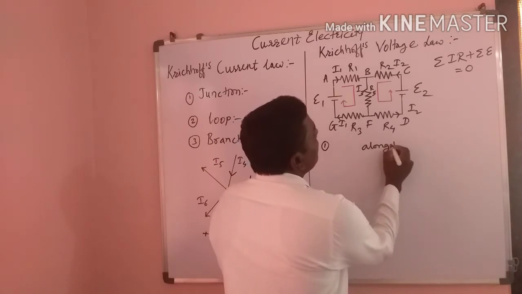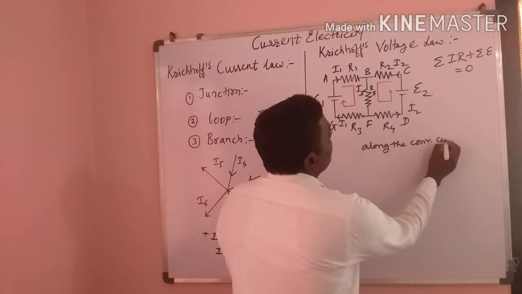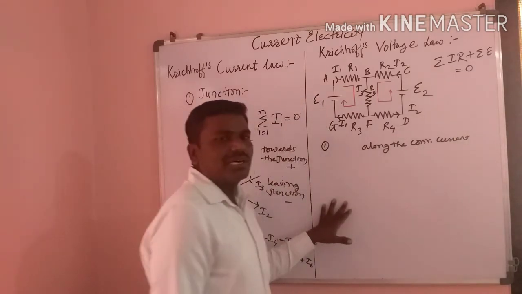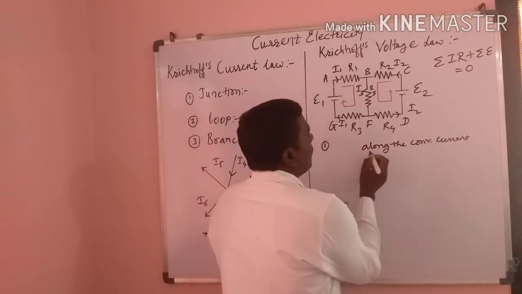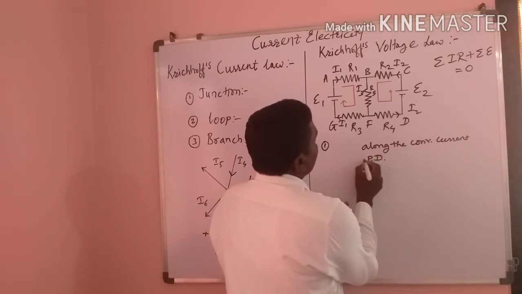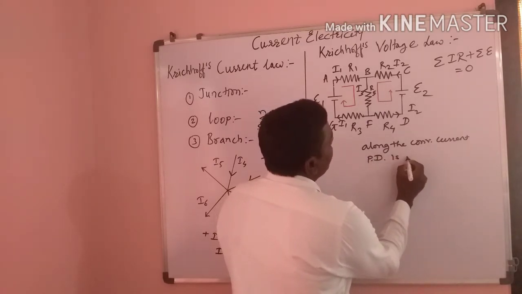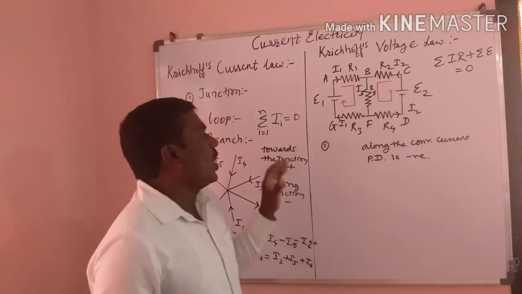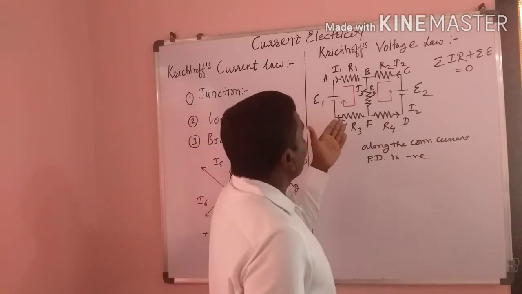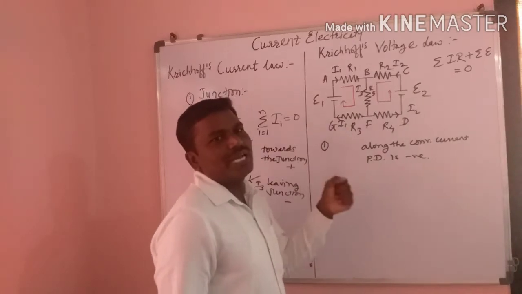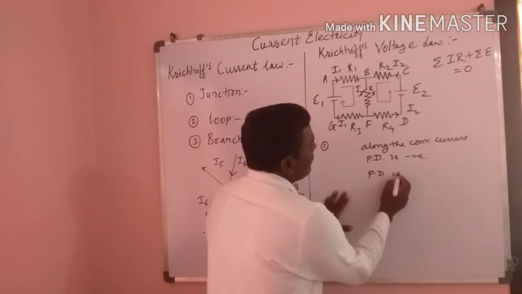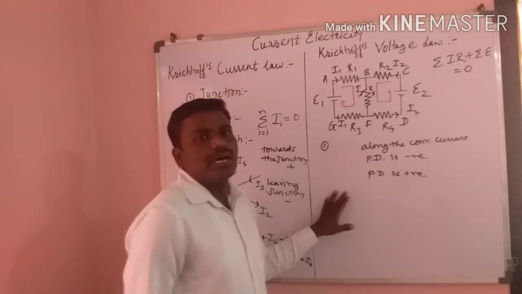How do we consider that potential difference? Along the conventional current it is negative. Again, when the tracking is opposite to the conventional current, then potential difference is positive. Are you getting it?